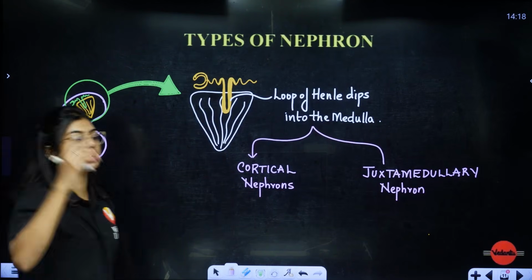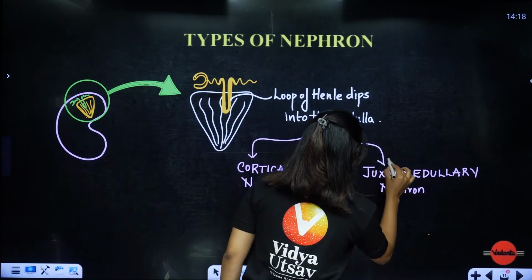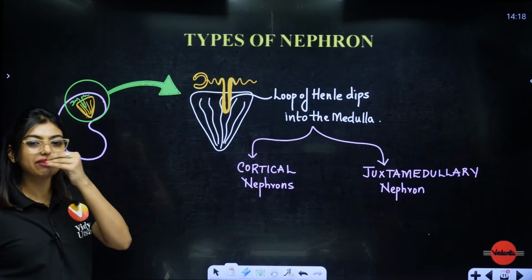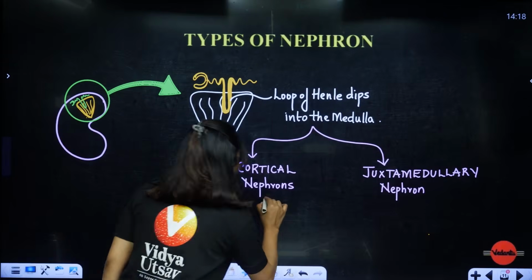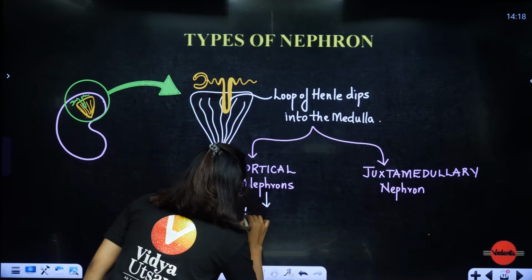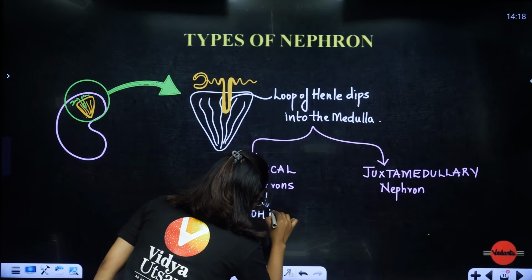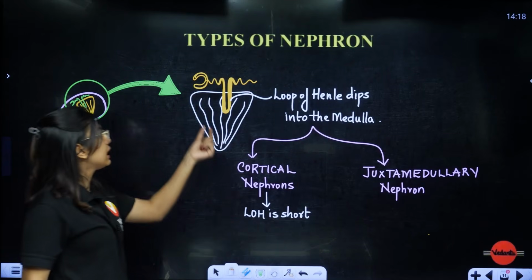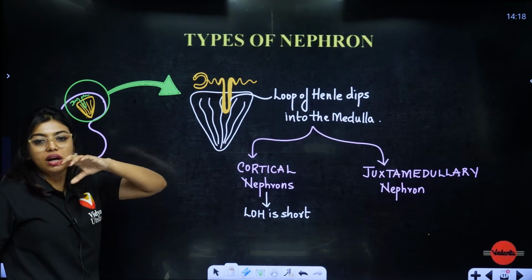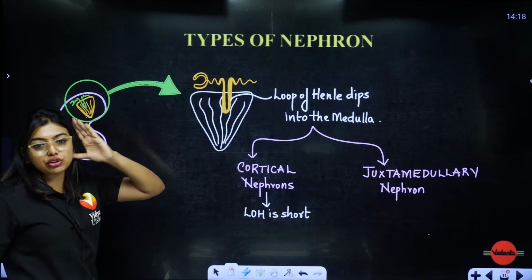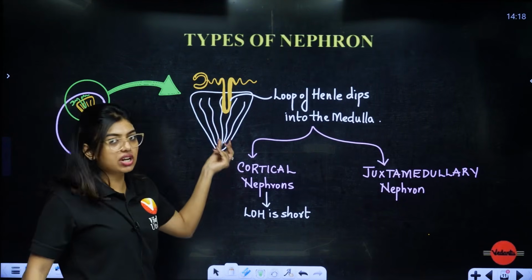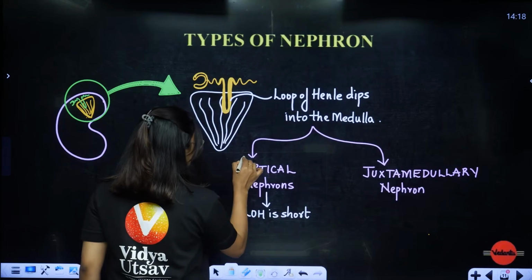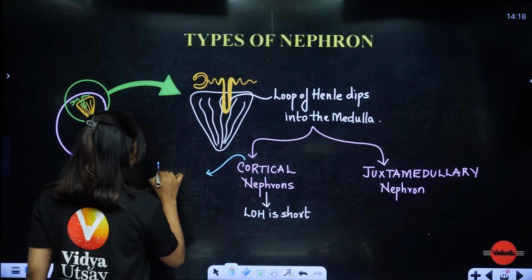What happens in the cortical nephron, students? In the cortical nephron, the loop of Henle going into the medulla is going to be very reduced. That means the loop of Henle is going to be short in a cortical nephron. That is, LOH is short. Since this is very short, it will not stretch enough into the medulla. Correct or not? And since it is not stretching, you should remember that the cortical nephrons are going to work in normal condition.